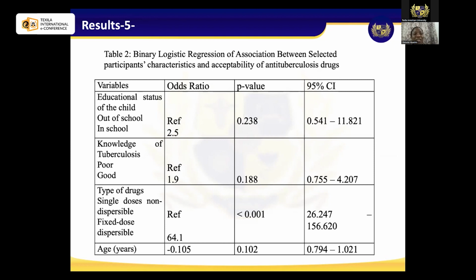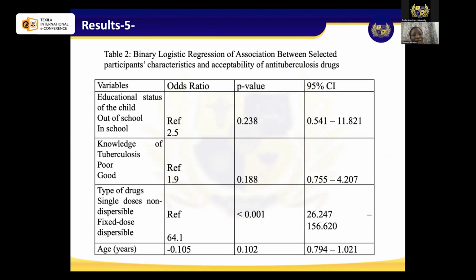So in looking at these variables, we found out that the education status actually didn't have influence on this, because the p-value was not of significance, 0.2. We looked at the knowledge of TB, if it was poor or good. Looking at it, we saw that the p-value wasn't significant.